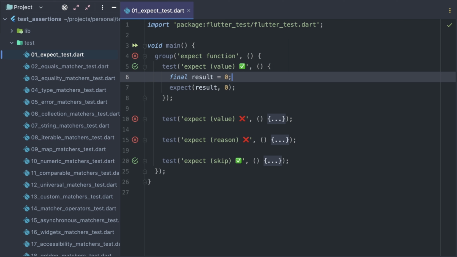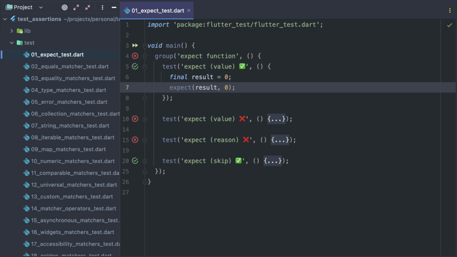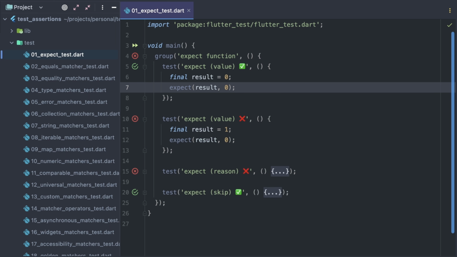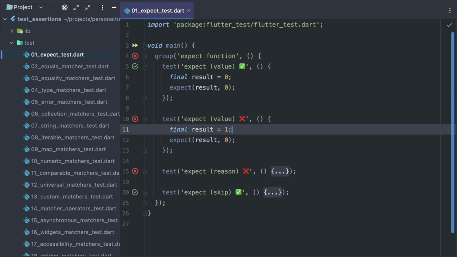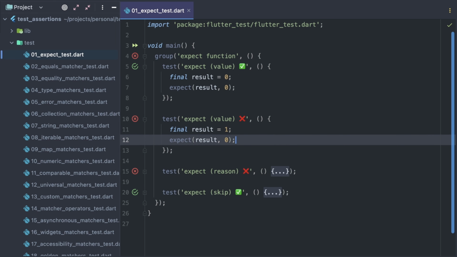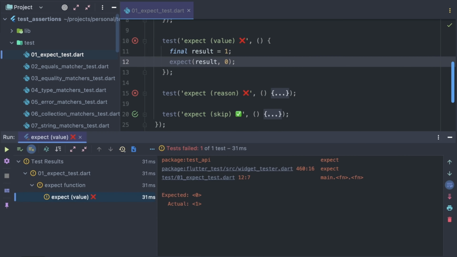So imagine we received a result of some calculations and have to make sure it equals 0. For that, we are going to use the expect function. It accepts the actual value as the first parameter, followed by the expected value. In this first test, both actual and expected values are equal, and thus the test passes. In the test below, the actual value differs from the expected value, and the expect function throws the test failure exception, which leads to test failure. You can see in the test run output, expected 0, but actual was 1.